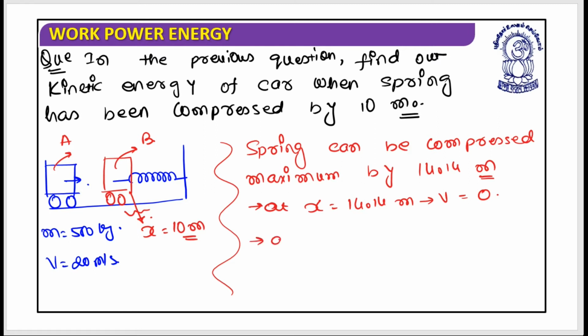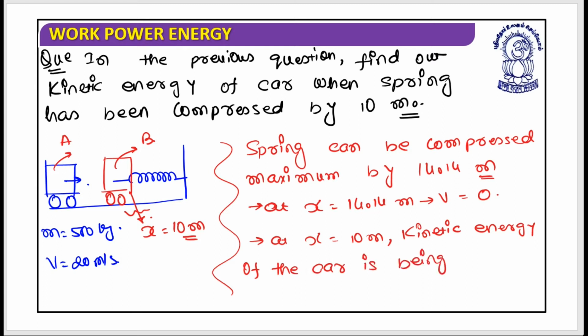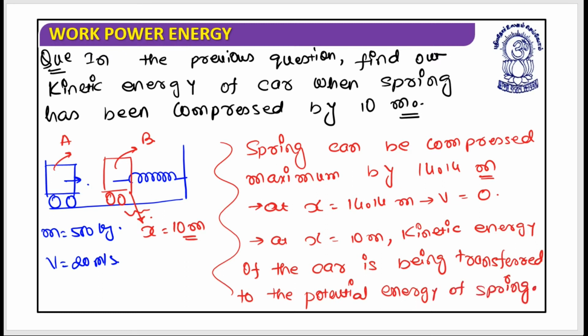And at x equals to 10 meter, we can say that kinetic energy of the car is being transferred to the potential energy of spring. I hope these things are clear.